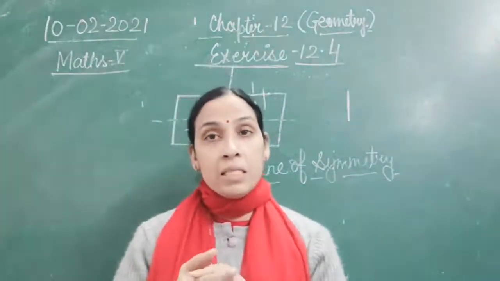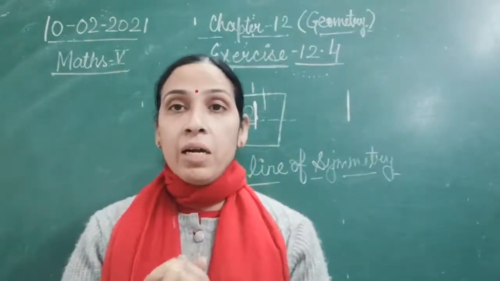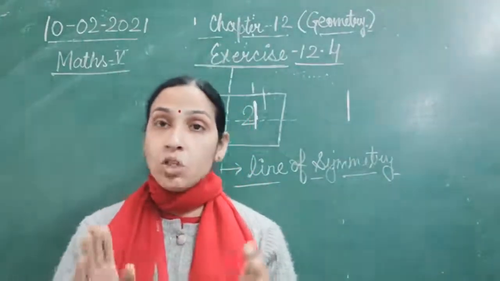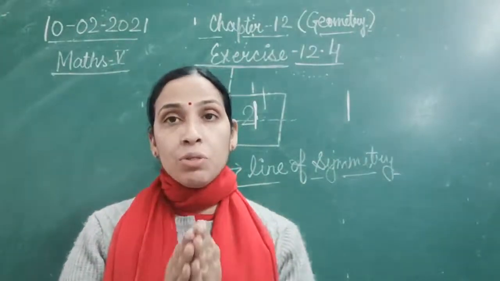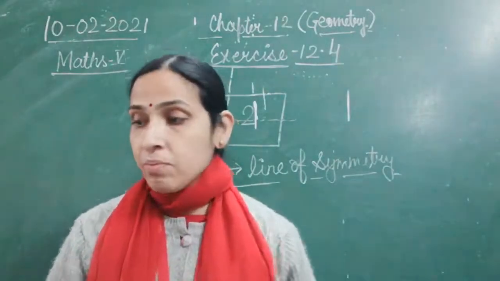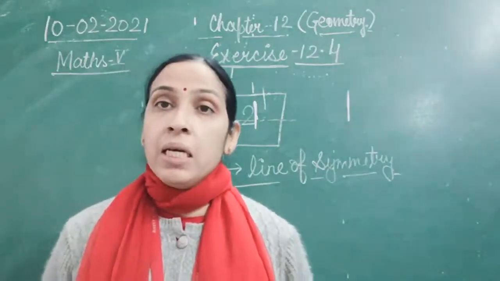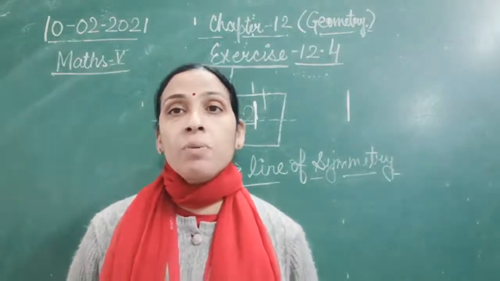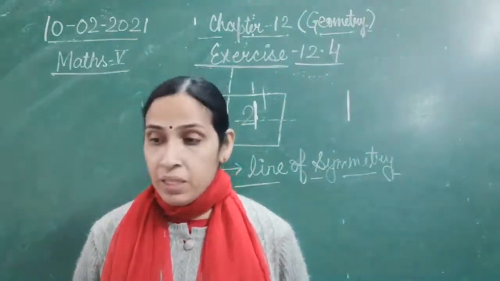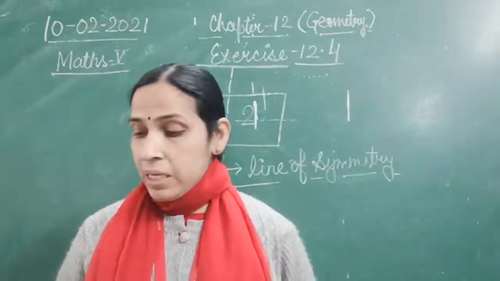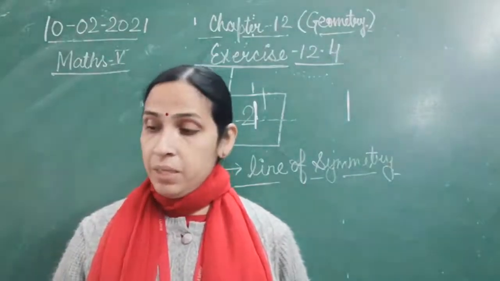After that, triangle. Yes, as I told you in the beginning, plane figures can be divided into two equal parts which are identical to each other, which are symmetrical to each other, by using a line of symmetry. Now let's come to another figure. Some figures you will see that some plane figures cannot be divided into two equal parts. Now question 2 of exercise 12.4, that is, which of the following letters are symmetrical?